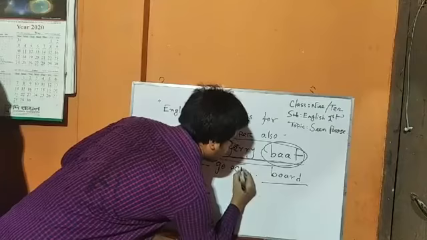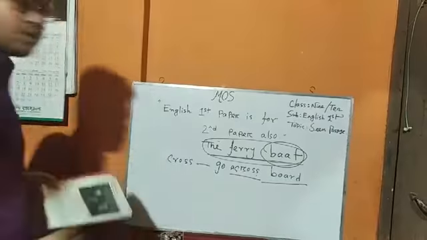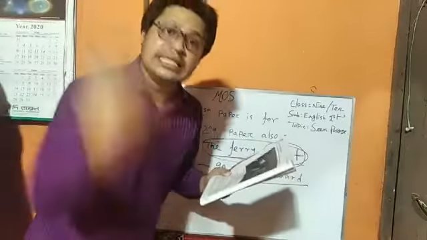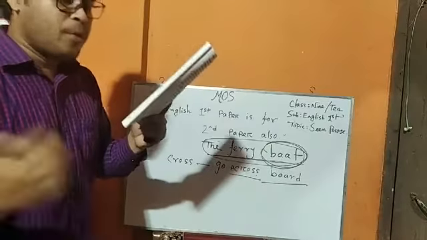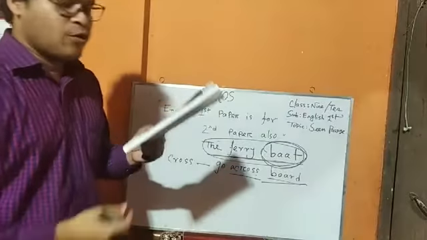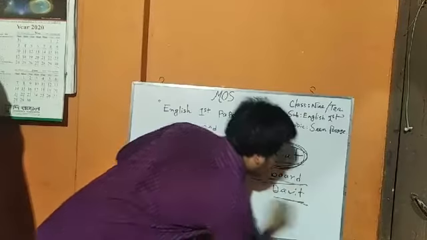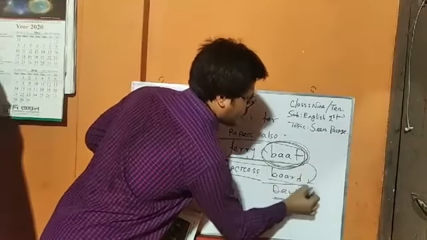Go across, C-R-O-S-S. What is the synonym of cross? Cross means go across. Okay, my dear students, I think you have all understood the meaning of cross and its synonym. Now we are going to another one. What is boat? Here I have already mentioned it. Boat means a board, or you can also use a dinghy. The synonym of boat is board or dinghy.